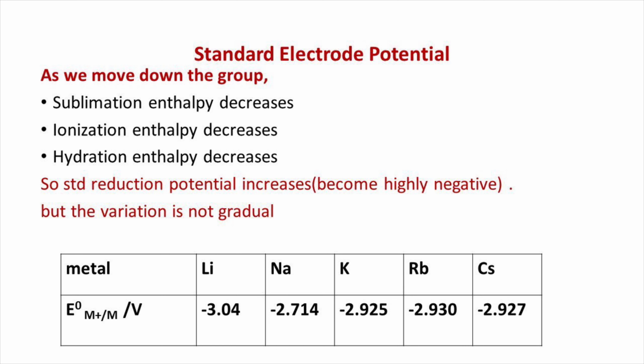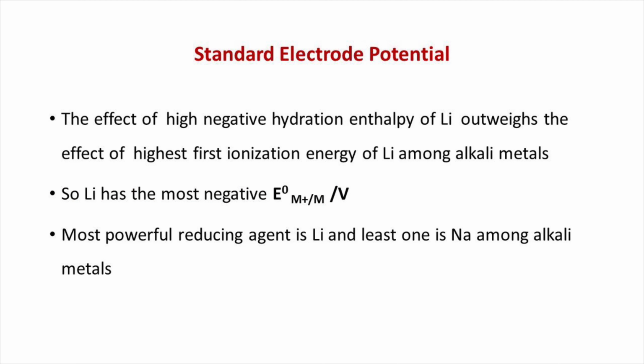So, lithium has the most negative standard electrode potential among alkali metals. From the table, it is seen that the variation down the group is not gradual. That is, the standard electrode potential values depend upon the values of hydration enthalpy, ionization enthalpy and sublimation enthalpy. In the case of alkali metals, the most powerful reducing agent is lithium and the least one is sodium.